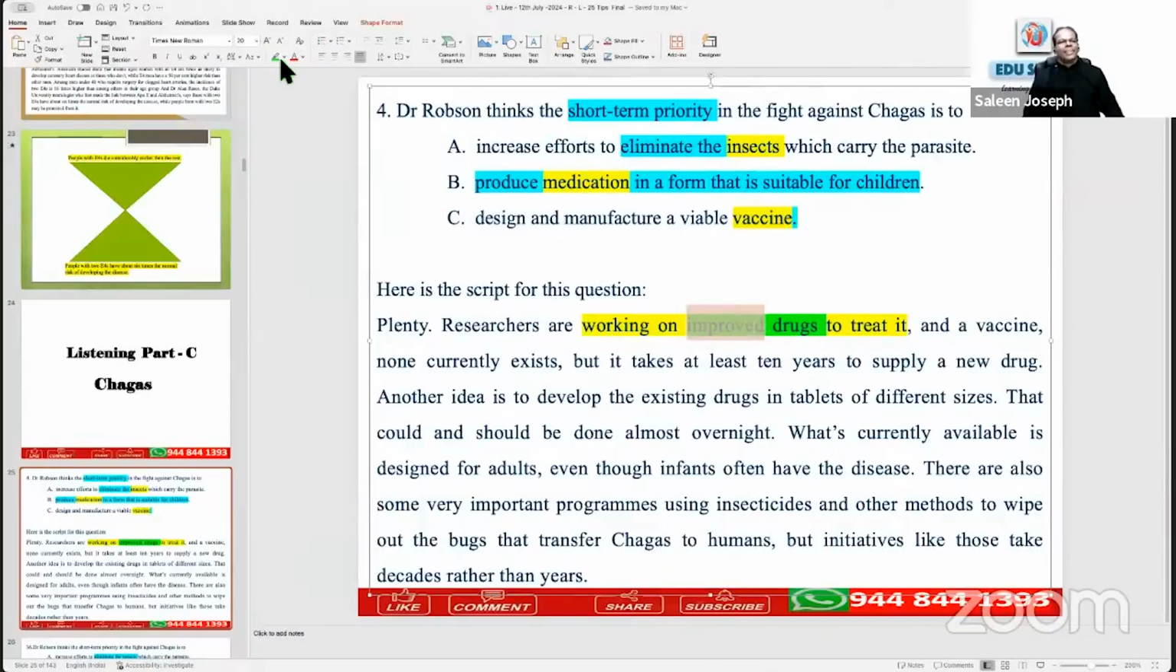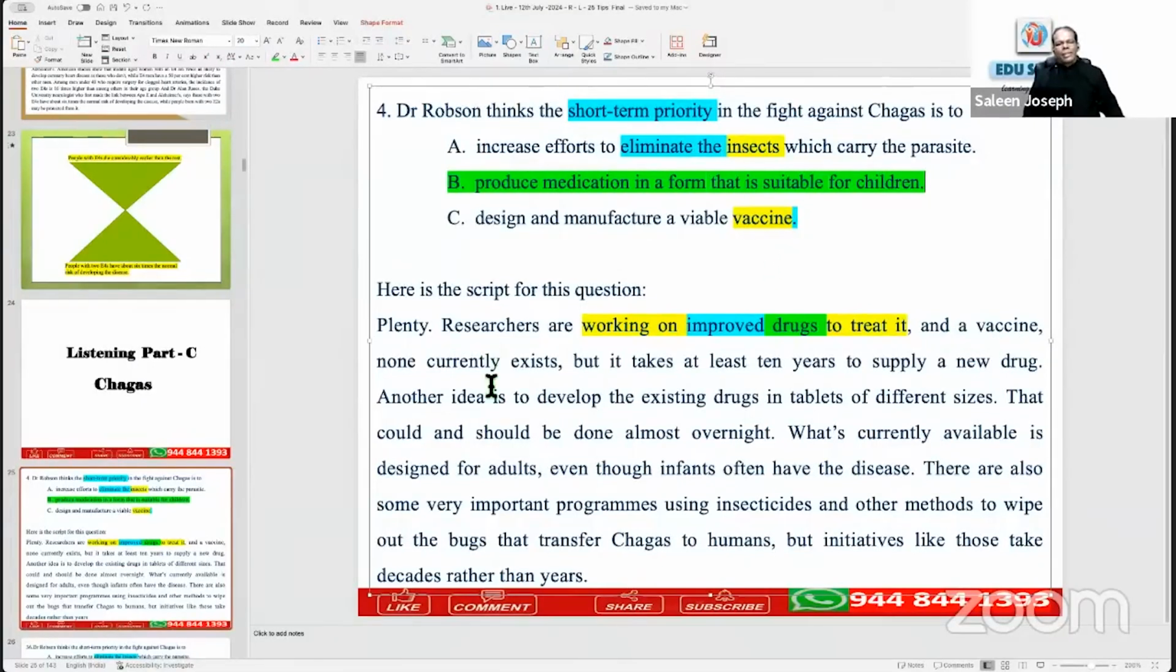In a form that is suitable means what? Improved. Improved on the form, right? So do you see similarity here? Option B. Yes, option B, because it is similar. Improved drugs can never be connected with the insects or vaccine. Drugs is medicine, right?